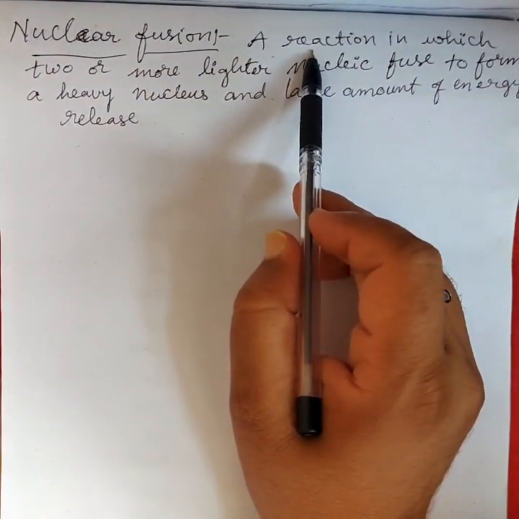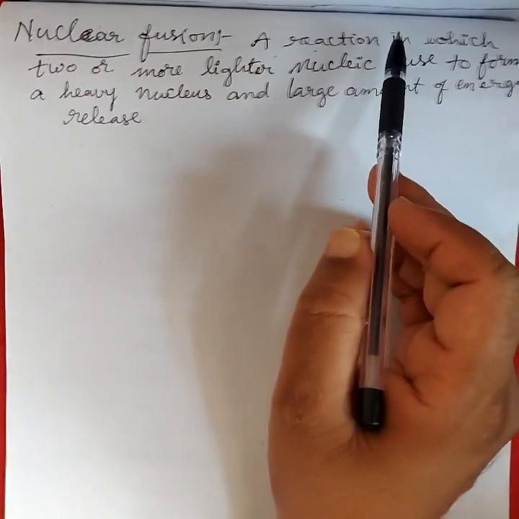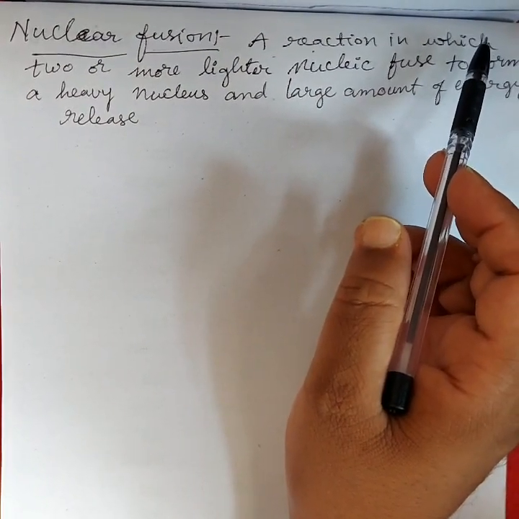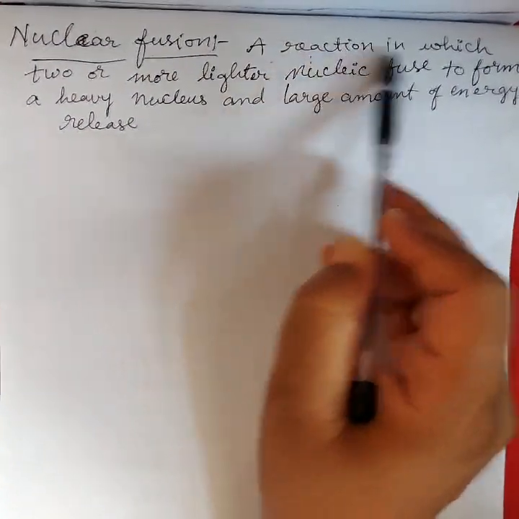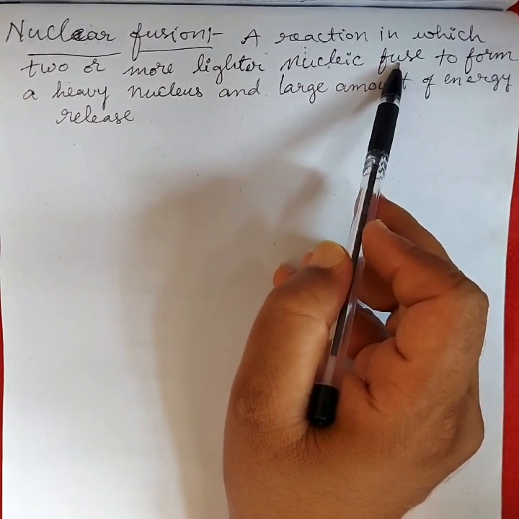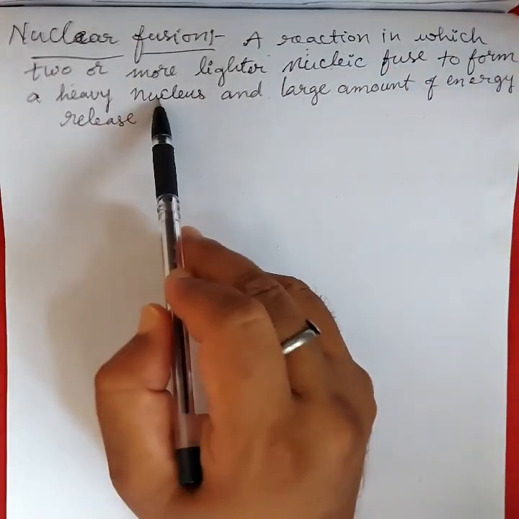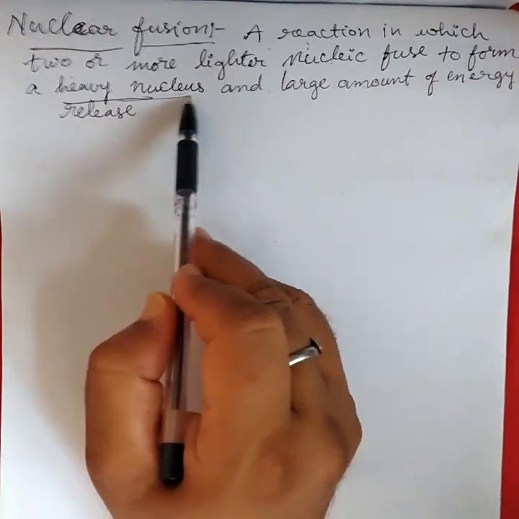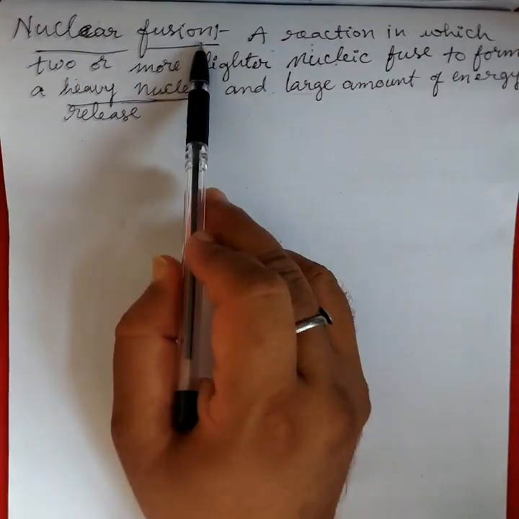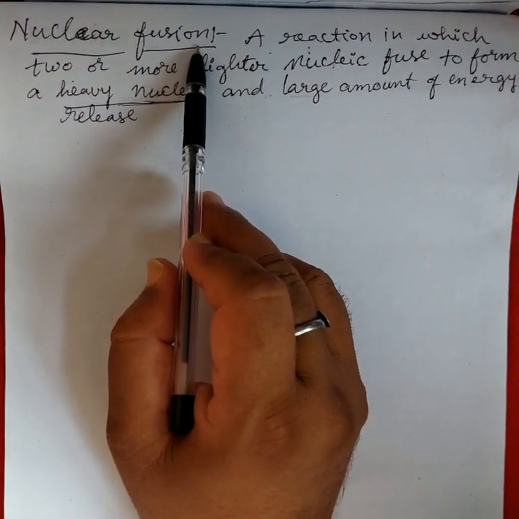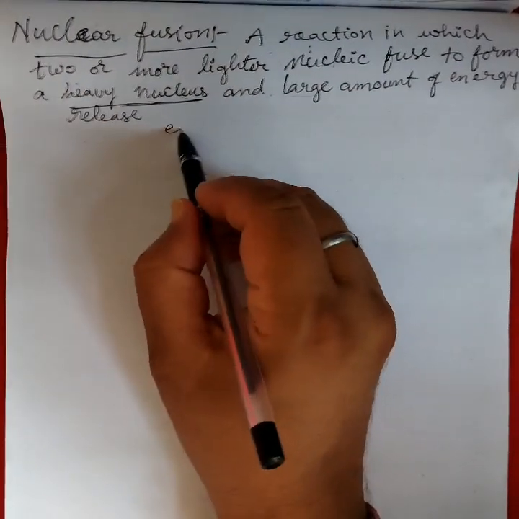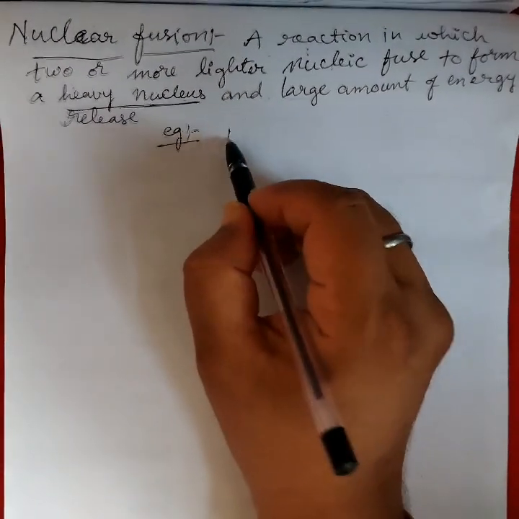In nuclear fission, the nucleus splits into many nuclei and forms a large amount of energy. But here, in the reaction two or more lighter nuclei fuse, that is, combine, to form a new heavy nucleus and produce a large amount of energy. That is called nuclear fusion. An example where it takes place is generally the sun.